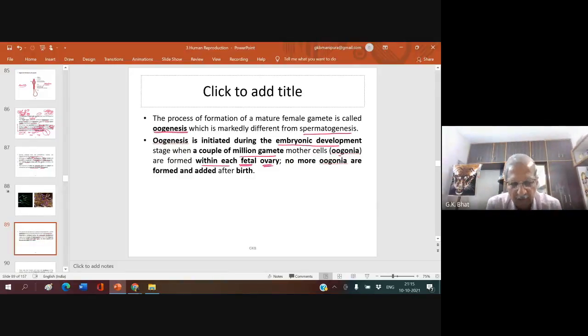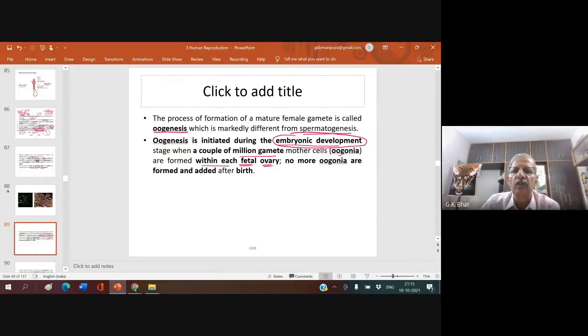In case of males, boys, spermatogenesis starts when a boy attains sexual maturity, say the age of 11, 12, 13 years, etc. But in case of females, in case of a woman or girl, oogenesis is initiated during her embryonic development inside the womb of the mother.